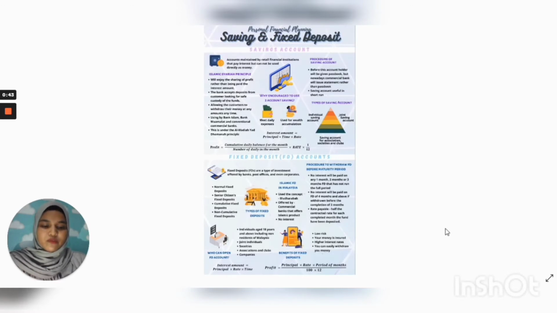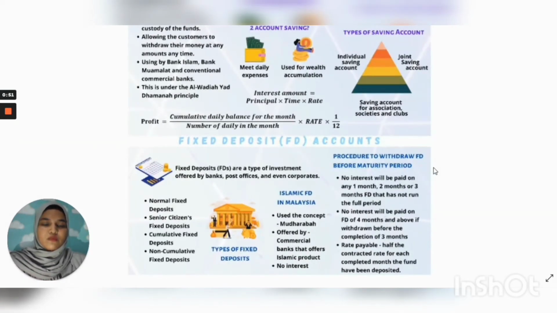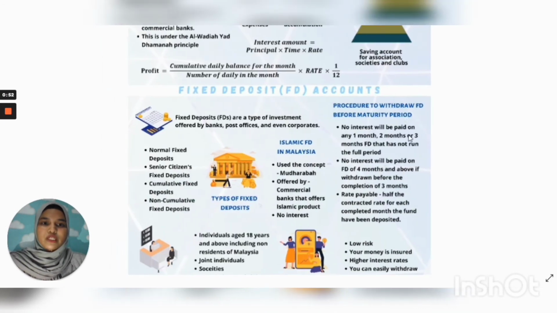Fixed deposit withdrawal before maturity is allowed, but there is a procedure to withdraw the fixed deposit before maturity period. First, no interest will be paid on any 1 month, 2 month, or 3 month fixed deposit that has not run the full period. Second, no interest will be paid on fixed deposit of 4 months and above if withdrawn before the completion of 3 months. Lastly, rate payable is half the contract rate for each complete month the fund has been deposited.